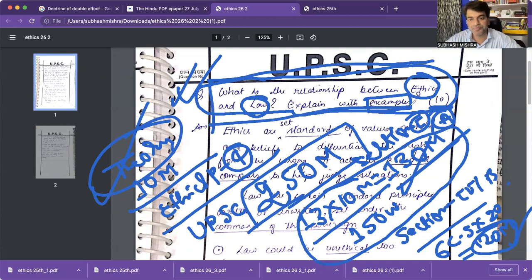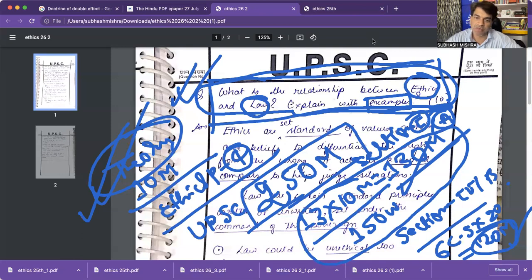Usually the copies are sent indirectly and checked in 10 or 15 days. But here we are talking about direct copy checking, direct value addition on the screen. This is a very innovative method we have started in our academy.